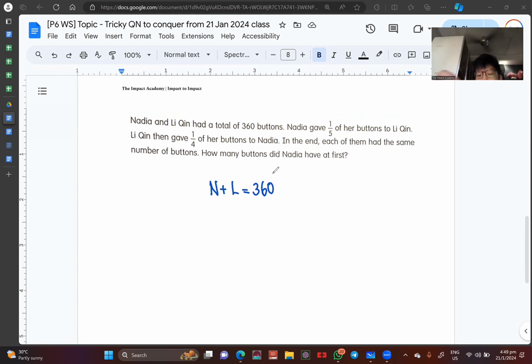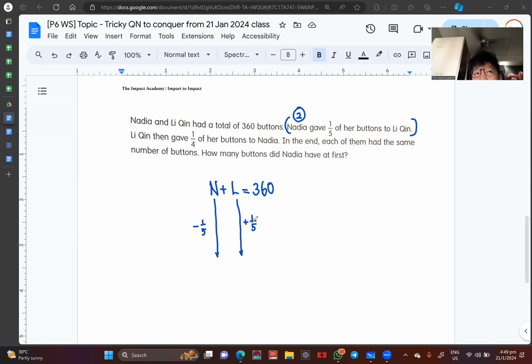Once I'm done with that, I can move on to sentence number 2. What we want to do is write down whatever we know. We know that Nadia gave 1/5 of her buttons to Li Qing, so we're just going to show it. We don't know how much is 1/5, but we can show it over here. We are just going to minus 1/5 and then plus 1/5. So Nadia minus 1/5 and Li Qing plus 1/5, because Li Qing received from Nadia.